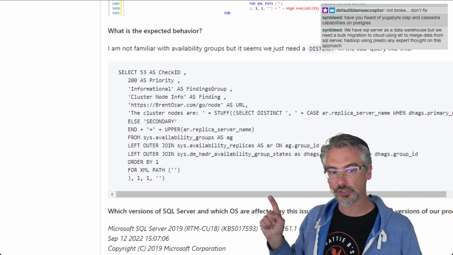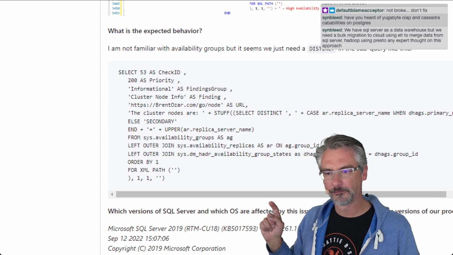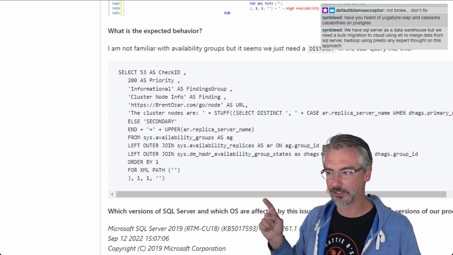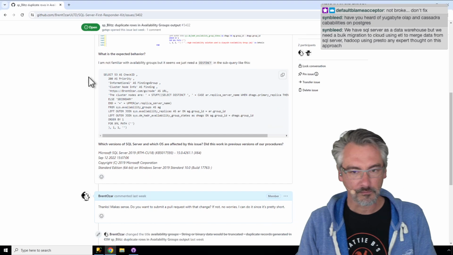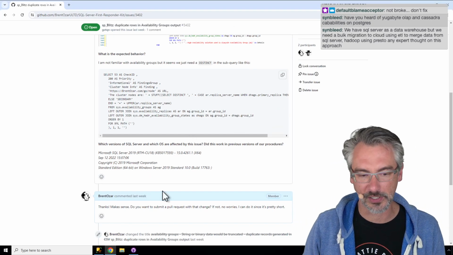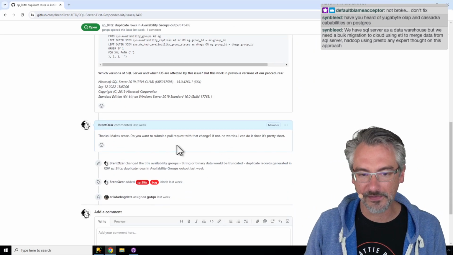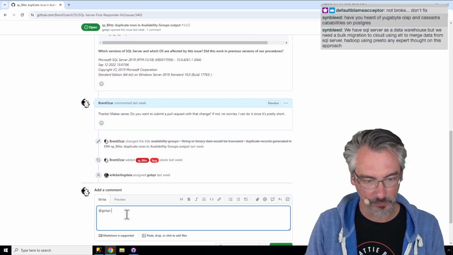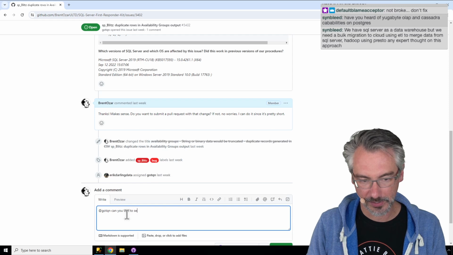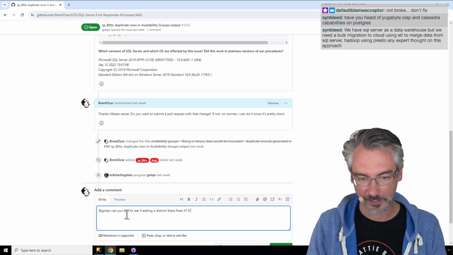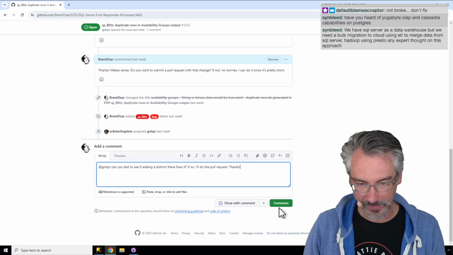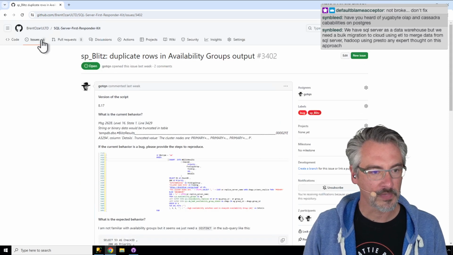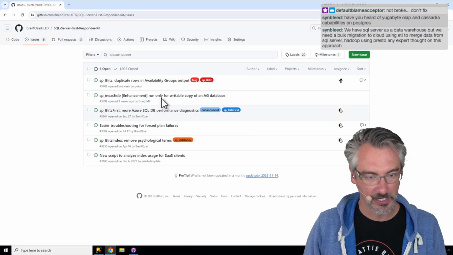I'm not entirely sure with distinct there. He says, it seems like we need just a distinct. I'm going to leave that there. I'm actually going to remind him of the call. Go TQN. Can you test to see if adding a distinct there fixes it? If so, I'll do the pull request. Thanks. And then comment. Let's look at the issues and see if there's anything else.